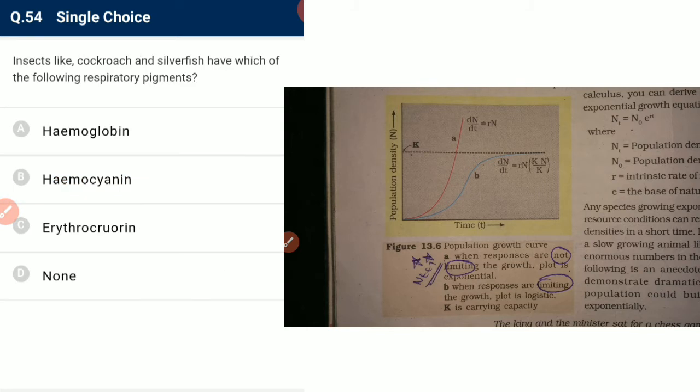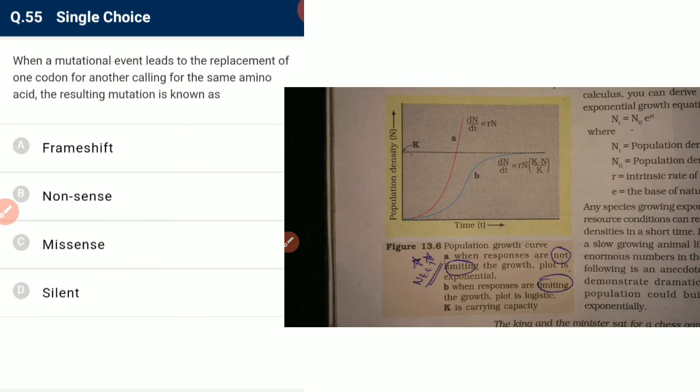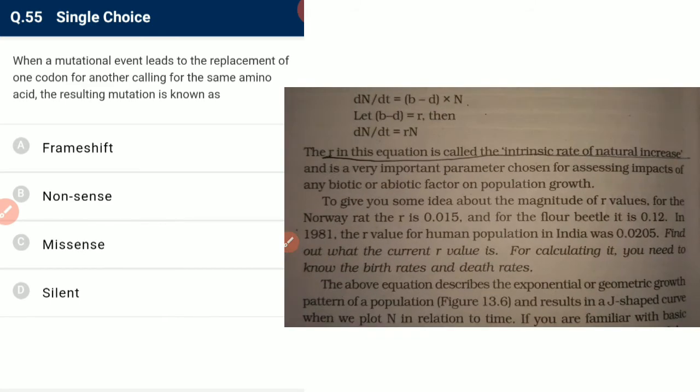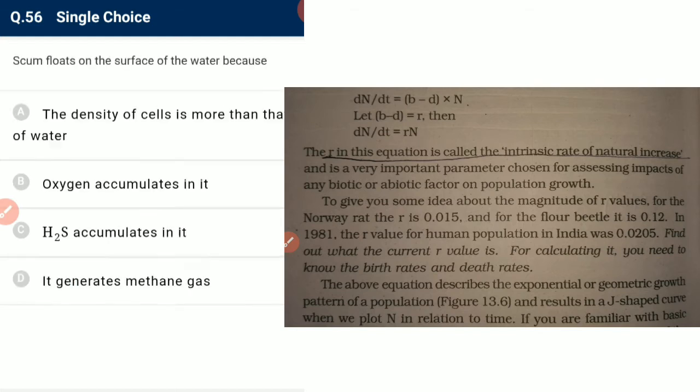Insects like cockroach and silverfish have which of the following respiratory pigment? See, they do not have any respiratory pigment because air is carried with the trachea. When a mutational event leads to replacement of one codon for another calling for the same amino acid, this results in a mutation known as silent mutation, because they are coding for the same thing. Scum floats on the surface of water because of the oxygen accumulated in it. Scum has buoyancy because of the presence of oxygen.